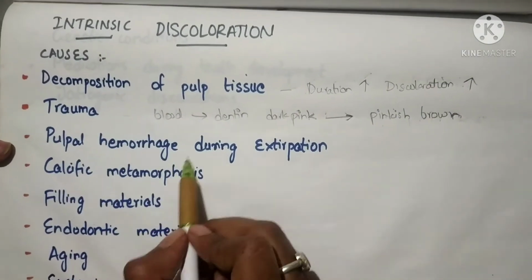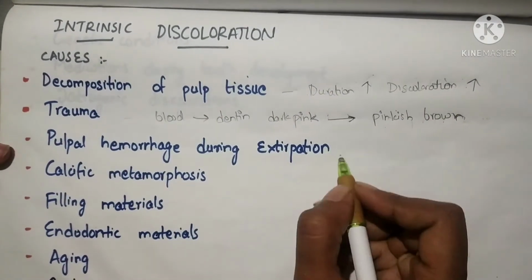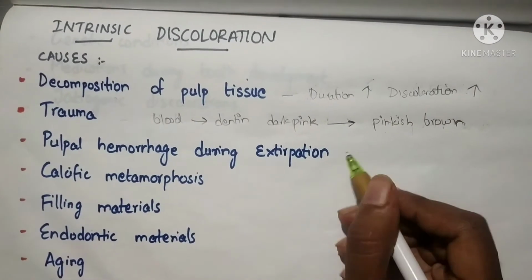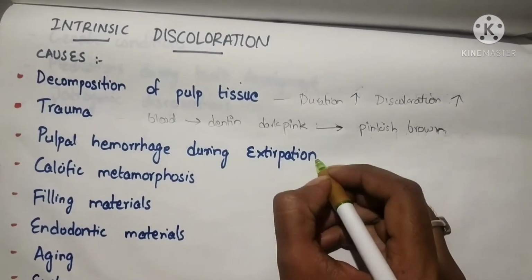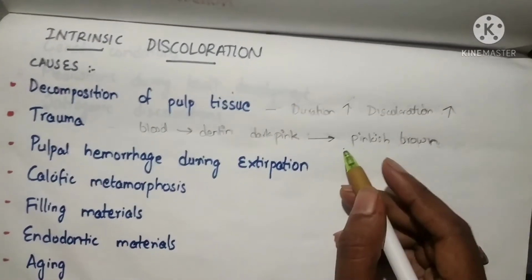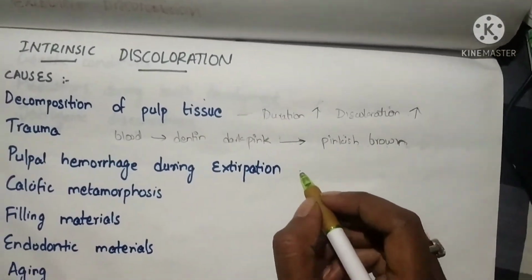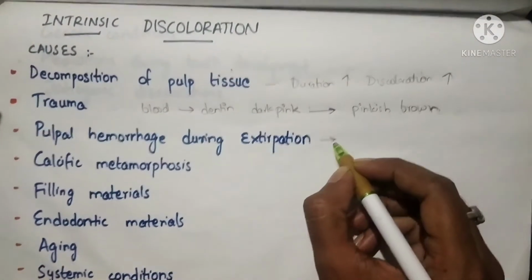And next, pulpal hemorrhage during extirpation. In this condition, during extirpation of the pulp during pulpectomy or pulpotomy, there will be diffusion of the pulp blood into the surrounding dentin, which leads to the discoloration of the tooth.